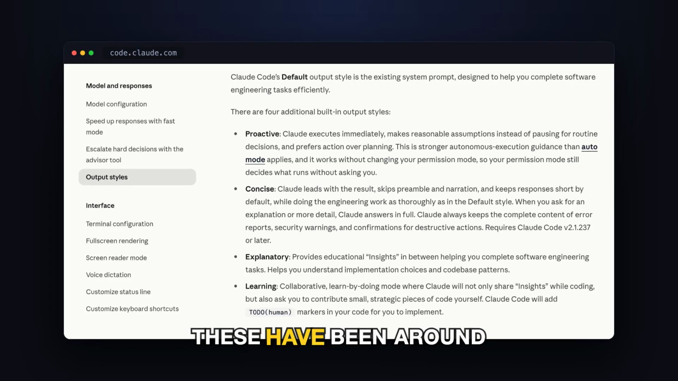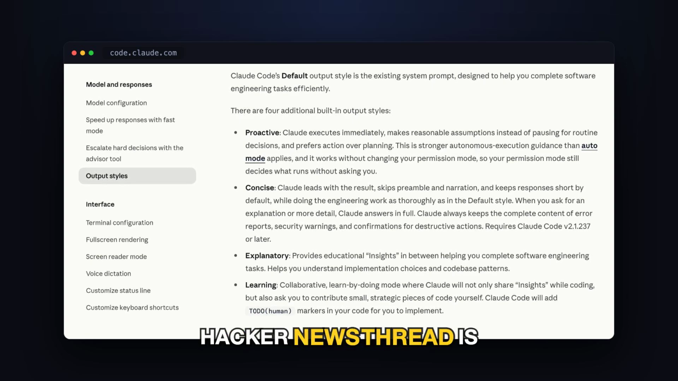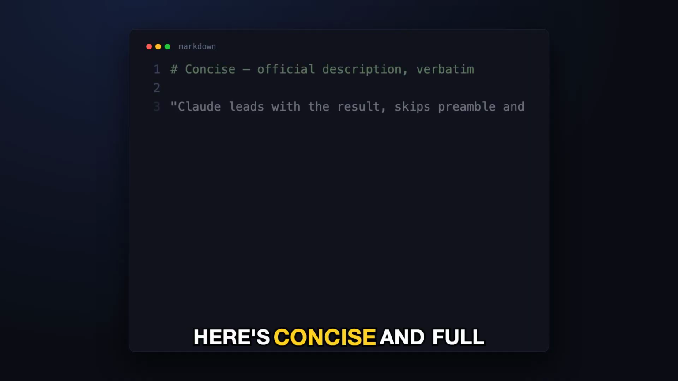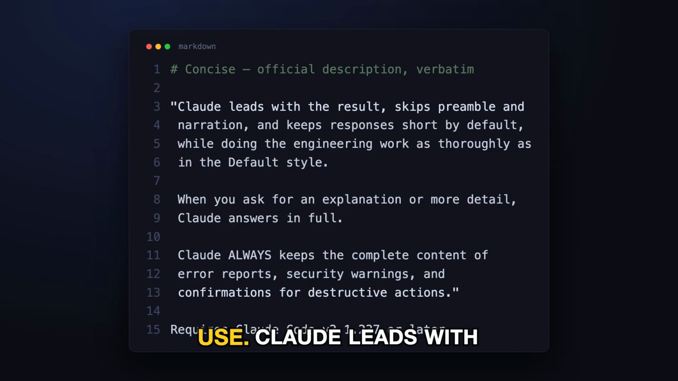4 of these have been around a while. The one that's new, and the one that answers that Hacker News thread, is Concise. Here's Concise in full because the second half is the part that makes it safe to use. Claude leads with the result, skips preamble and narration, and keeps responses short by default, while doing the engineering work as thoroughly as in the default style. That clause matters. It's shortening the talking, not the work. Then, when you ask for an explanation or more detail, Claude answers in full. So it's a default, not a gag.